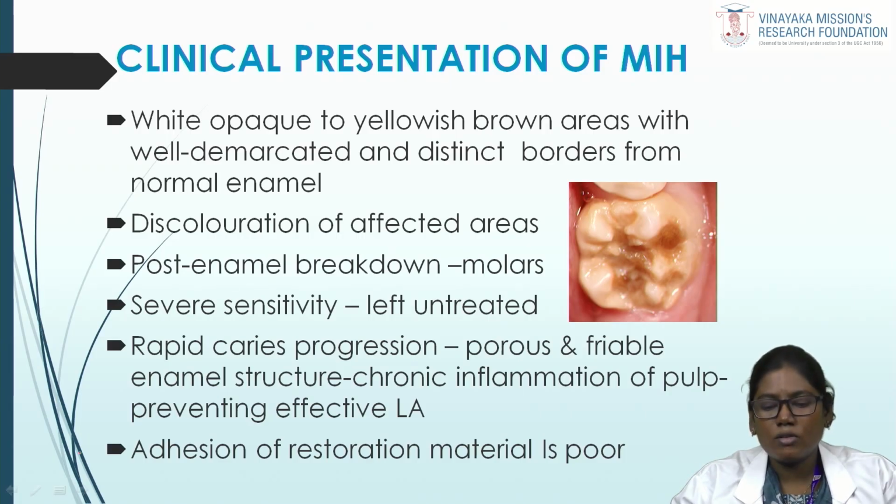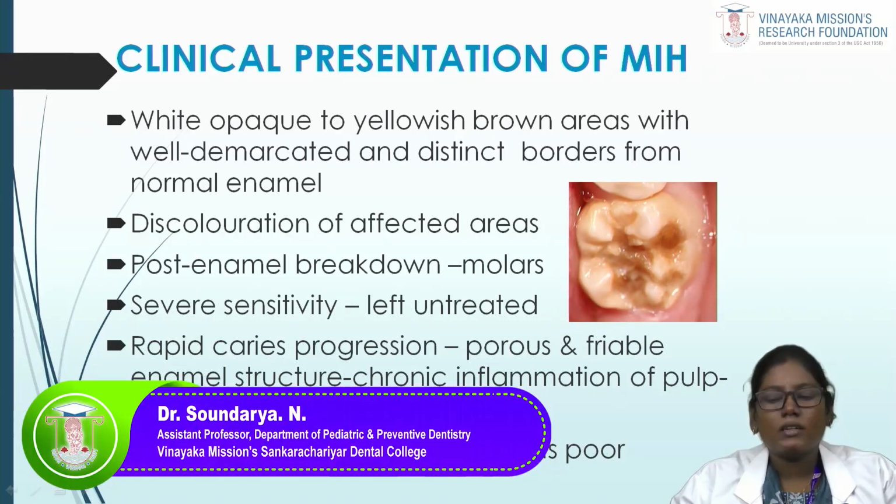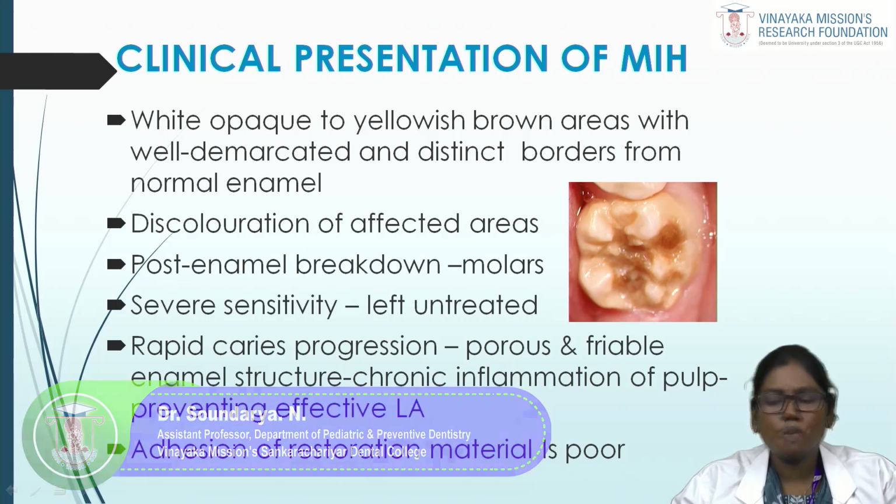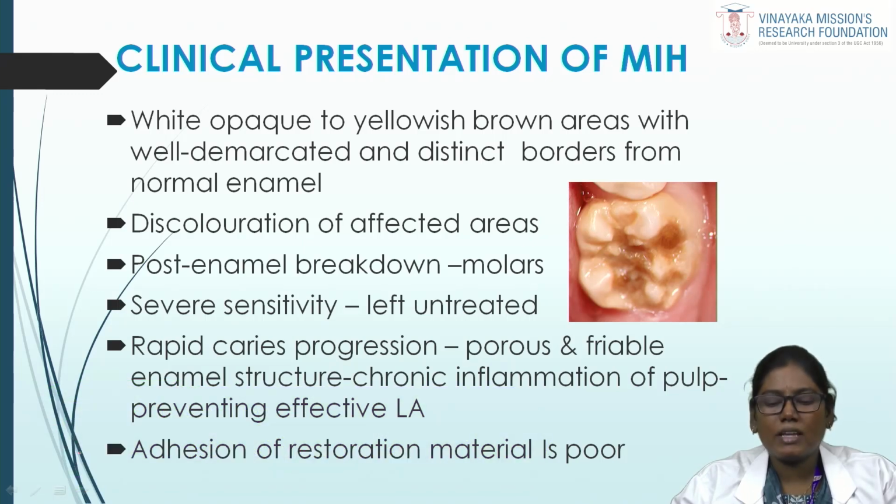Over a period of time, post-eruptive enamel breakdown can result in rapid caries progression due to the porous and friable enamel structure, finally destroying the crown structure, resulting in gross destruction up to the root structure, which can also progress to chronic inflammation of the pulp, thus reducing the effectiveness of local anesthesia.